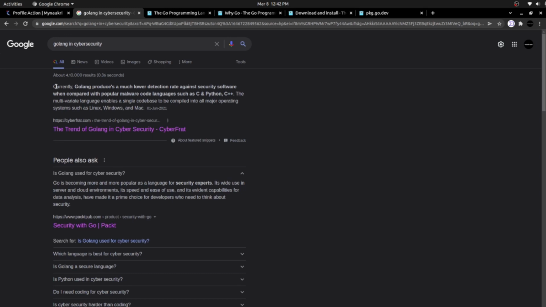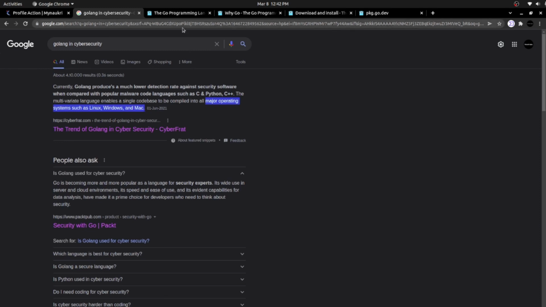The multivariant language enables a single code base to be compiled into all major operating systems such as Linux, Windows, and Mac. This is another brilliant and important capability of Golang, because if you write a single code, you can compile the same code on all three major operating systems. So that is another excellent feature of Golang.